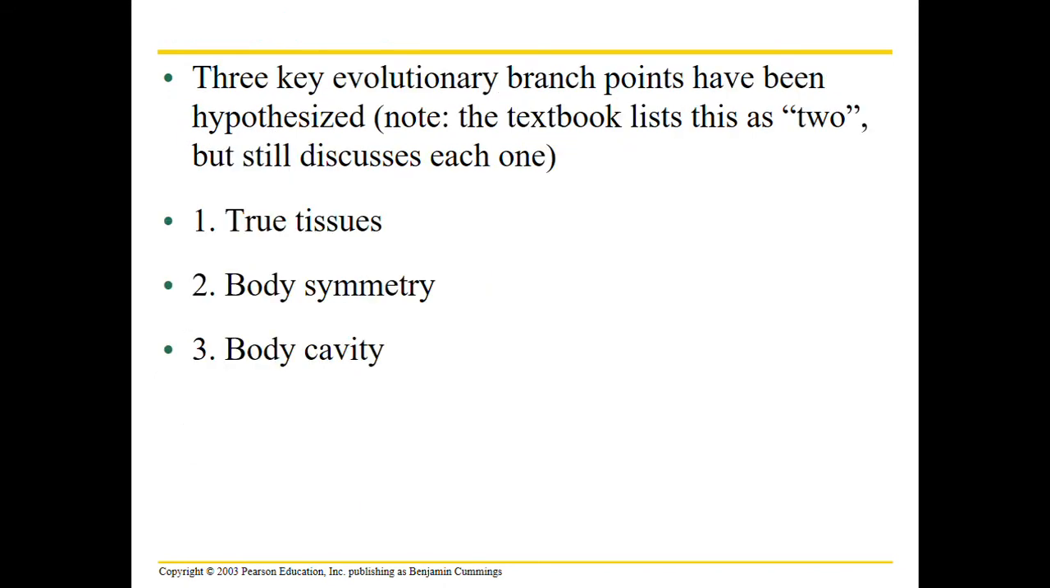And there are three key hypothesized branching points, evolutionarily speaking, that is. So number one, we have true tissues. A tissue is a group of cells that work together for the same function. So your heart, for example, is made of cardiac muscle tissue. And all these work together to make your heart do its thing, right?